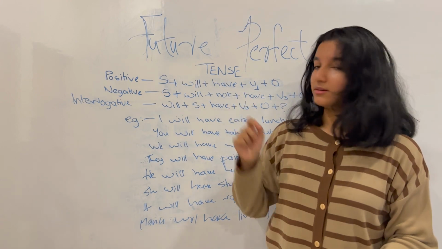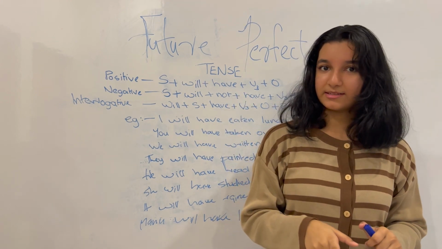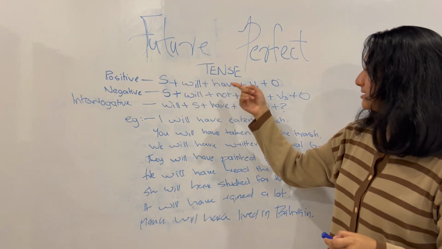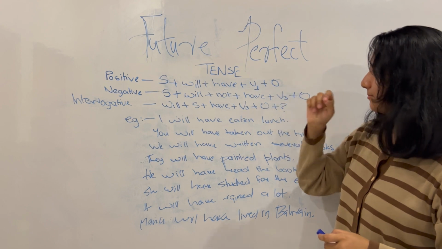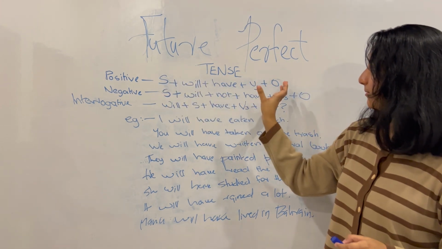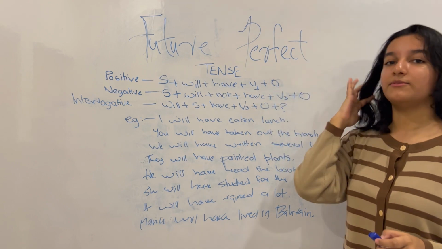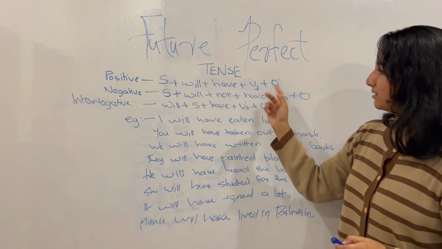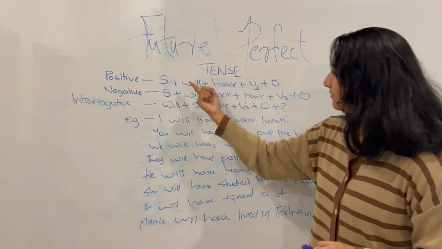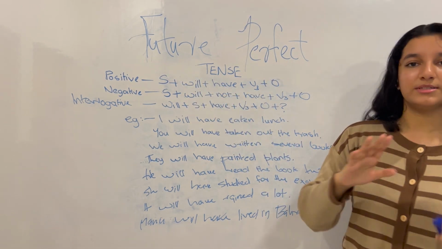So now let's take a look at the format for making positive sentences in future perfect tense. We have here subject plus will plus have plus verb in the third form plus object. So we know subject comes first, object comes last, and with the perfect tense, any perfect tense except the perfect continuous tense, verb is always in the third form. And because it is a future perfect tense, we have will plus have here. So just keep that in mind.